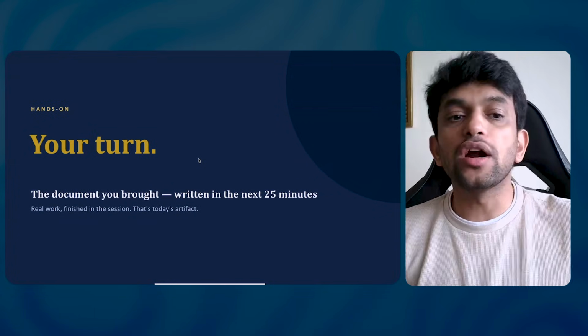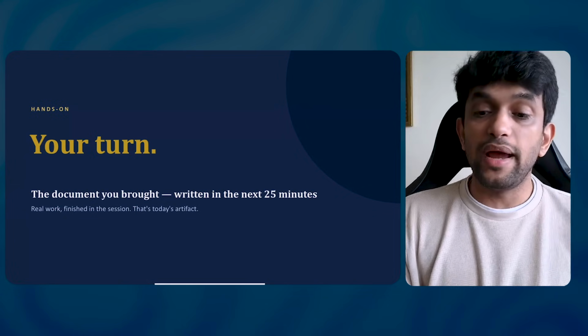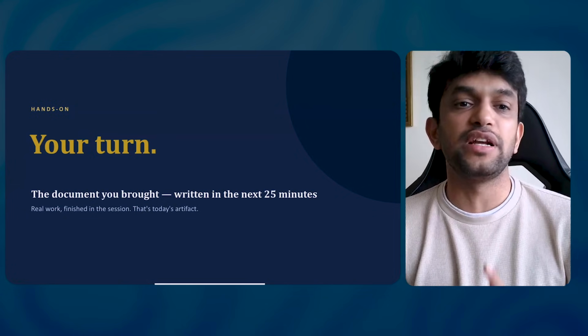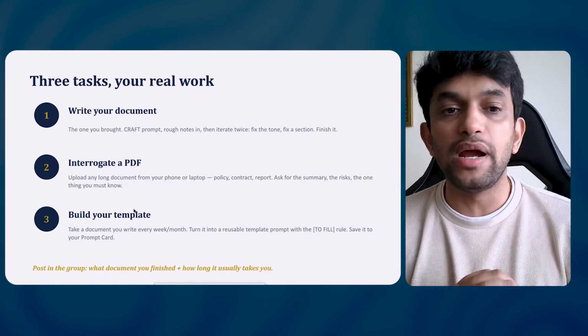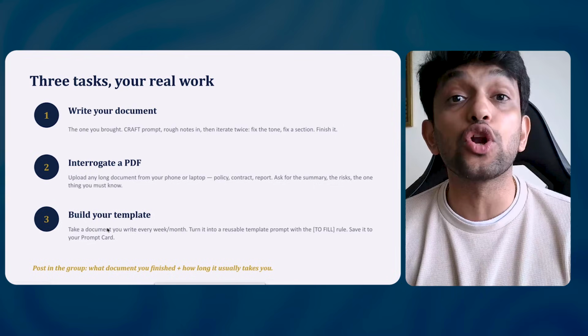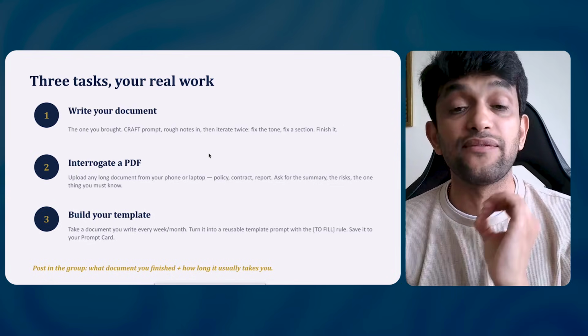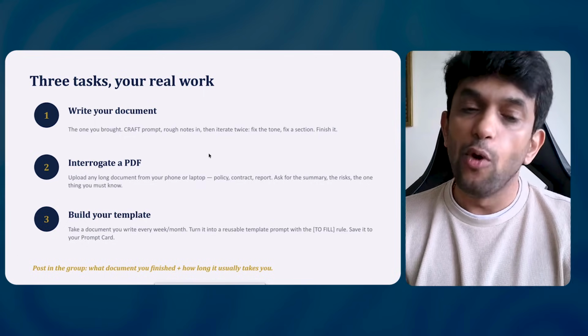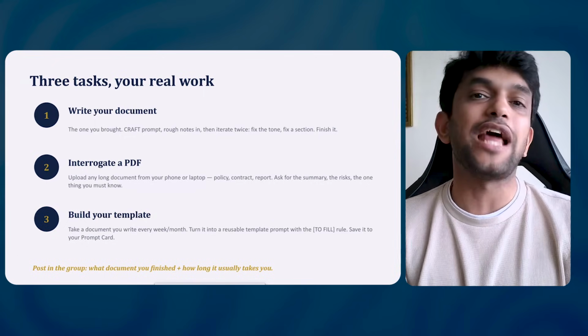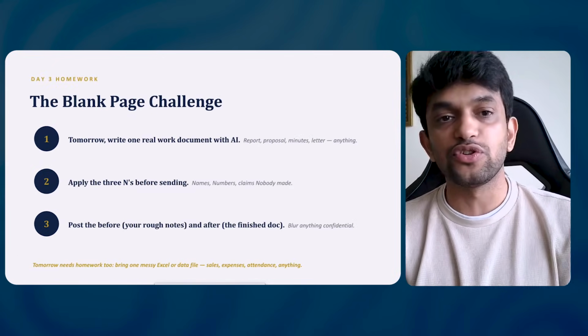Okay. Next. Yes. Next. It is your turn, guys. Take out your documents, and in the next 20-25 minutes, I would say practice this. Write your document, interrogate your document, and build your own template. This is your real work, and you can start using it from the next day onwards. Post it in your group, post it in our WhatsApp group, tag me on my Instagram, and yes, I would also share your work.